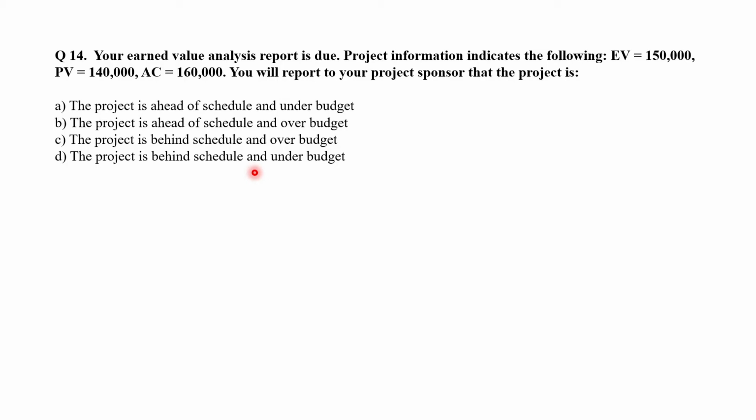Here earned value is 150,000, planned value is 140,000. So earned value greater than planned value indicates that the project is ahead of schedule. And actual cost 160,000 greater than the earned value, that is 150,000, indicates that the project is over budget. So the option B, that is project is ahead of schedule and over budget, is the correct answer.